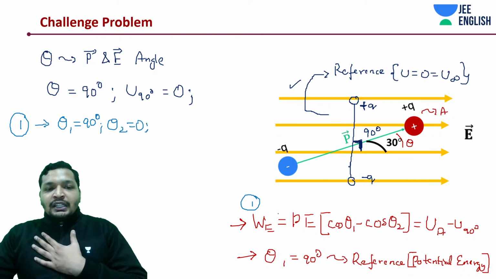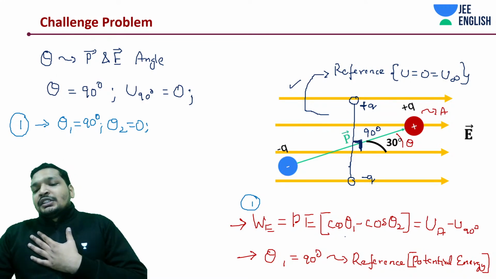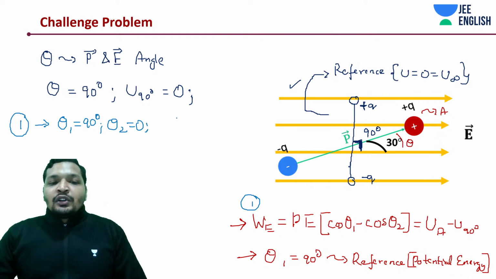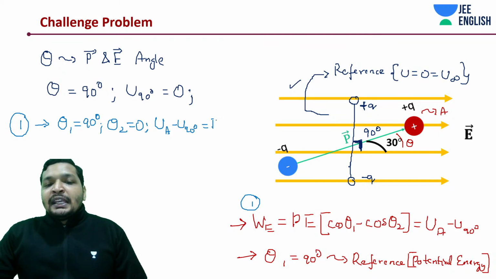From that position, if I substitute theta 1 is equal to 90 degrees, cos of 90 is how much? 0. So this is going to look something like this. UA minus U90 degrees is equal to PE (cos of 90 minus cos of theta).